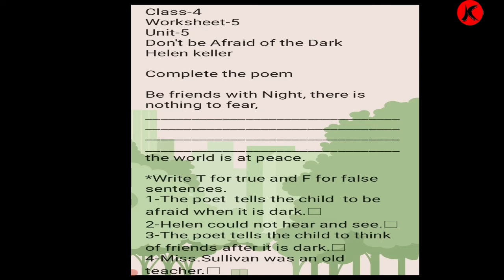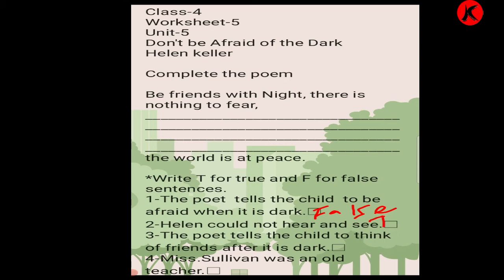Now we'll do the true and false exercise. Write T for true and F for false sentences. The poet tells the child to be afraid when it is dark. Is it true? No, it is false. So we'll write F-A-L-S-E, false.